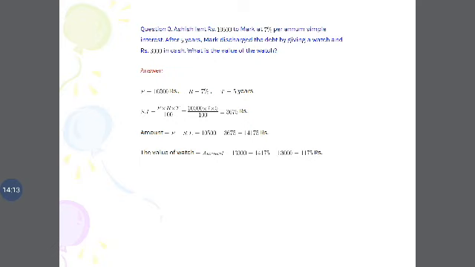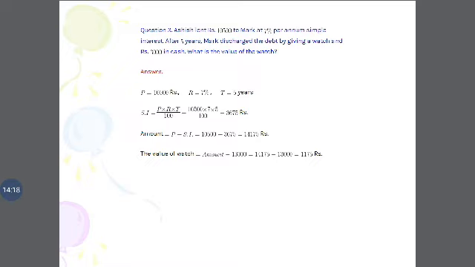We add and get 14,175. The value of the watch is amount minus 3,000, so 14,175 minus 3,000. We get the value 1,175.